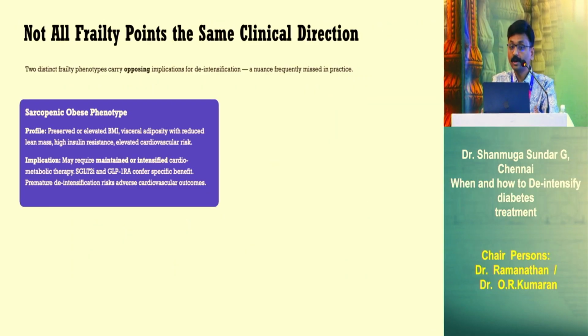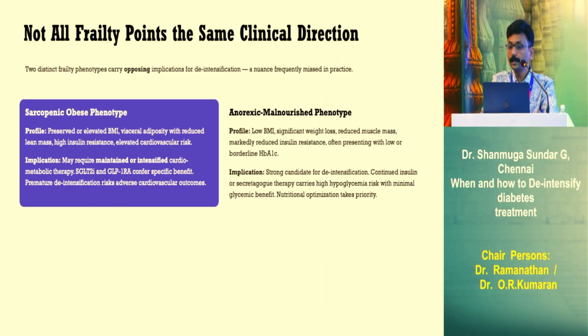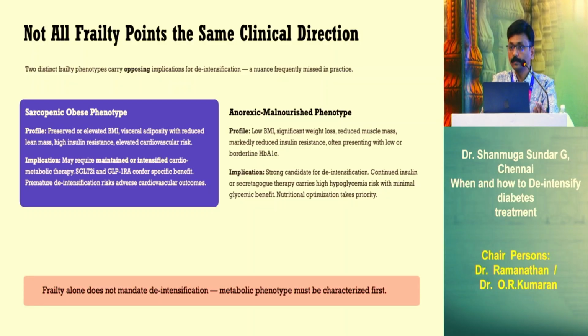At the same time, not all frail patients point to the same clinical decision. We have two types of frailty. One is the sarcopenic obese phenotype, where there is a preserved or increased BMI, visceral adiposity, increased insulin resistance and elevated cardiovascular risk. In this patient, it's justified to give molecules like SGLT2 inhibitors and GLP-1 receptor agonists, because the patient is going to benefit. At the same time, if the patient is anorexic, malnourished, with low BMI, near-normal HbA1c and risk of hypoglycemia, this is a strong candidate for de-intensification. So we have to see the metabolic phenotype, not only age and other things, and characterize the patient accordingly.